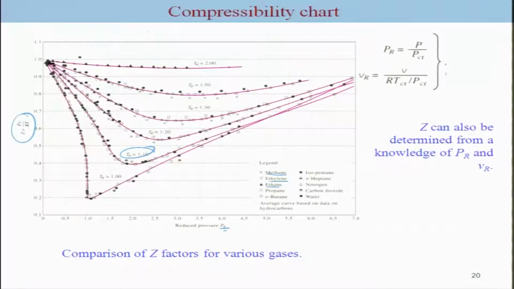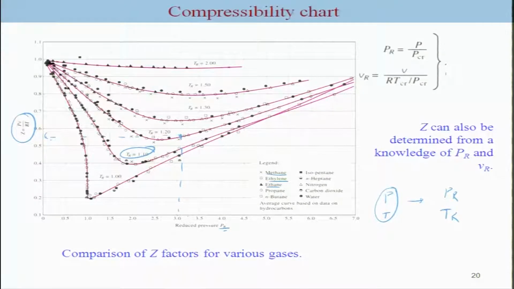If you want to find Z, just using the compressibility chart is quite easy for a given fluid. You need to find out for a given P and, let us say, a given T. You can get PR and TR using its critical point, and then for a given PR and TR, you know exactly this line, and then you can take Z, and from there you can find other properties. Or, if Z is given and a specific temperature is given, you can use that to get the other unknowns. So, this is how the compressibility chart is used.